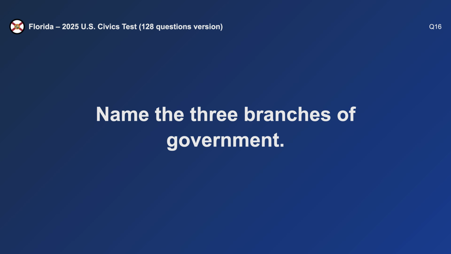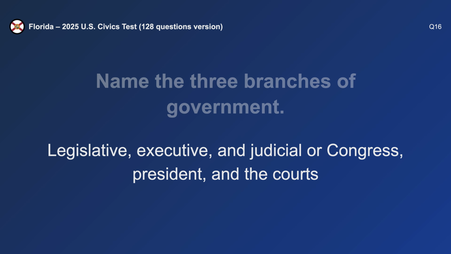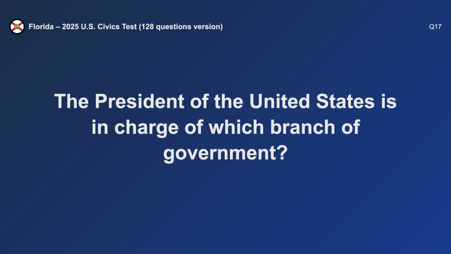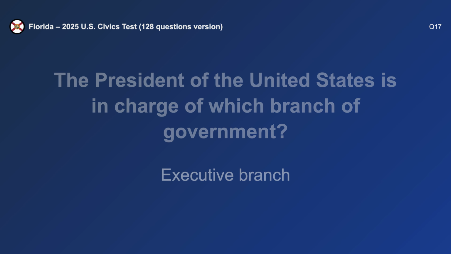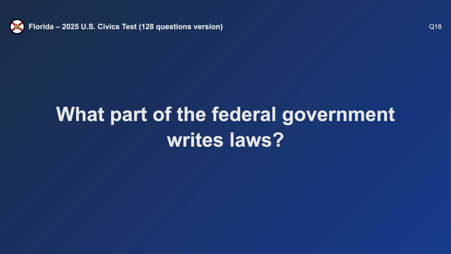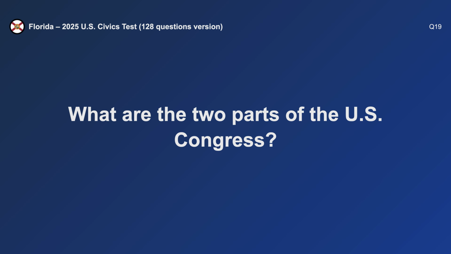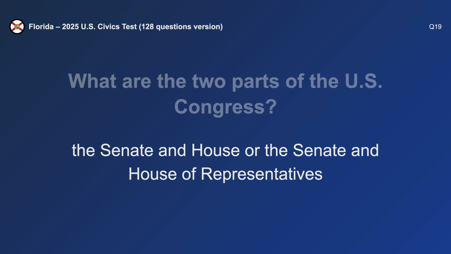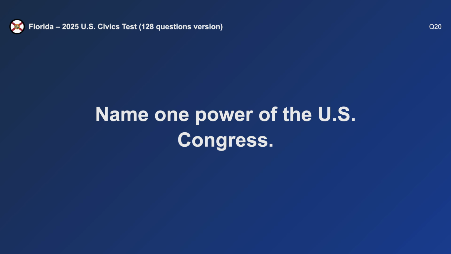Name the three branches of government. Legislative, executive, and judicial. The President of the United States is in charge of which branch of government? Executive branch. What part of the federal government writes laws? Congress. What are the two parts of the U.S. Congress? The Senate and House. Name one power of the U.S. Congress.